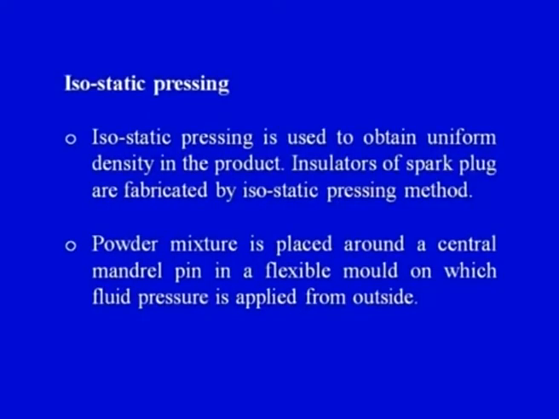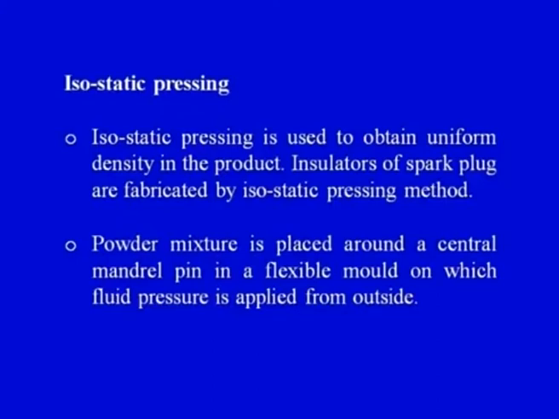So, there is a density gradient that may be established in the ceramic product. At the point where the pressure is acting, we have a dense part, and away from the pressure application point, we may not get equal density. So, there is a density variation in many pressing techniques, but in isostatic pressing we get uniform density all around the ceramic product. So, isostatic pressing is used to obtain uniform density in the product.